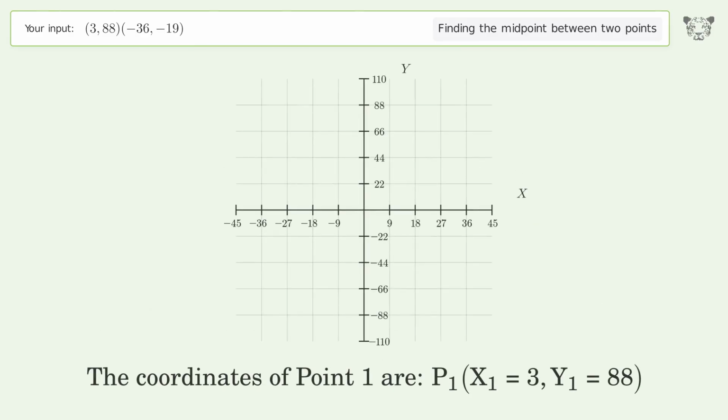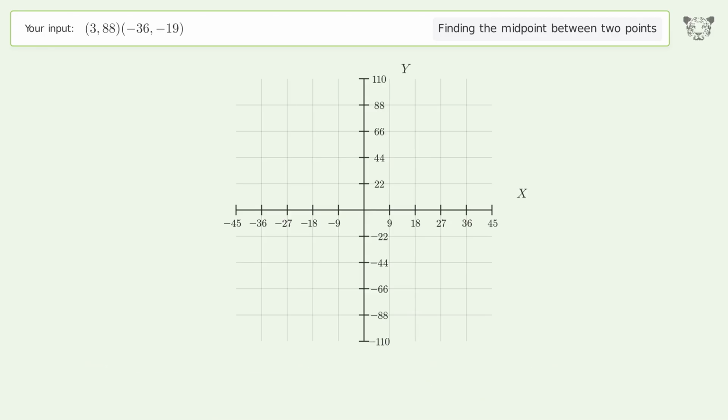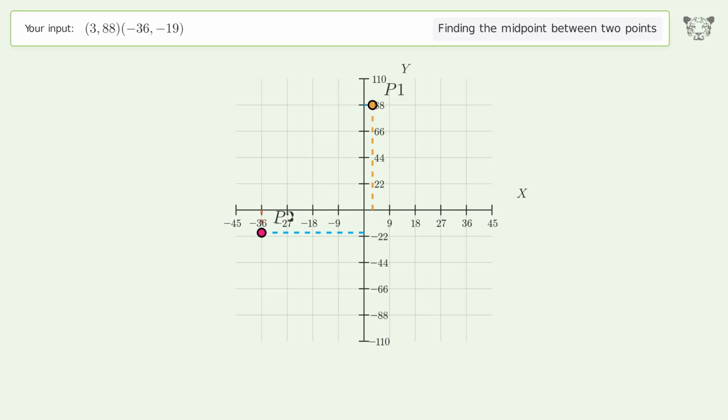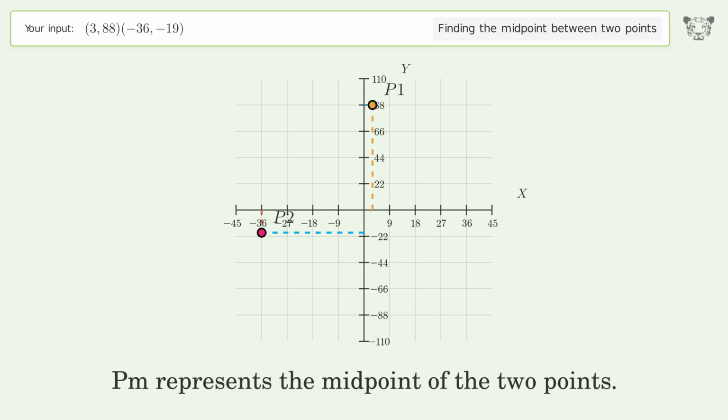The coordinates of point 1 are x1 equals 3, y1 equals 88. The coordinates of point 2 are x2 equals negative 36, y2 equals negative 19. PM represents the midpoint of the 2 points.